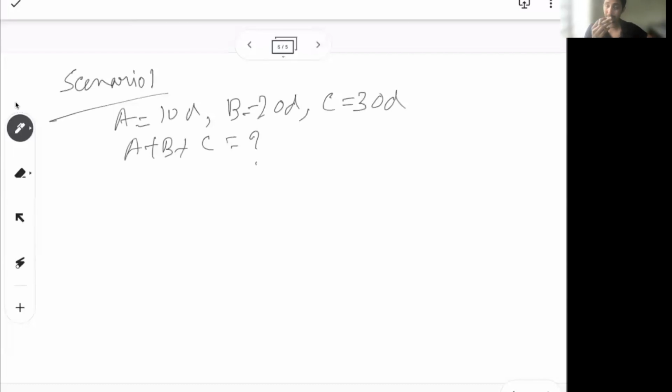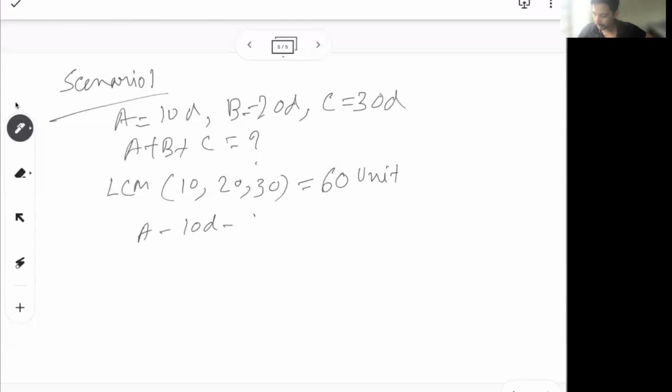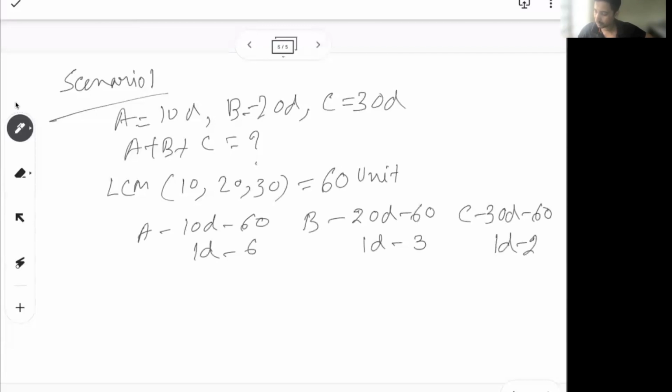Similar to the previous problem, instead of 2 there are 3. So again, how will we start? We'll start with the LCM of 10, 20, 30. And we say the total work is 60 units, or let's say they are reading 60 books. So A in 10 days can do 60, so in 1 day can do 6. Similarly, B in 20 days can do 60, so in 1 day B does 3. C in 30 days can do 60, so in 1 day C can do 2.